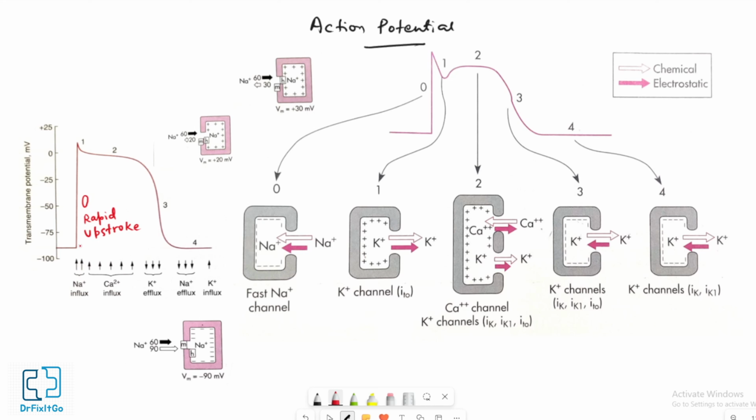The upstroke is followed immediately by a brief period of partial early repolarization, that is phase 1, and then by a plateau, phase 2, that persists about 0.1 to 0.2 seconds.